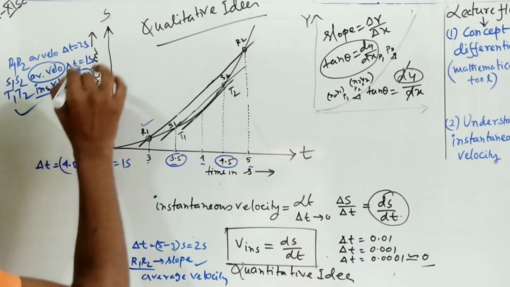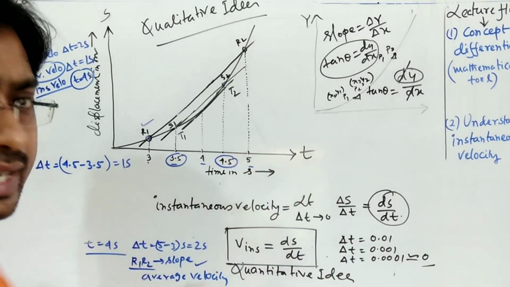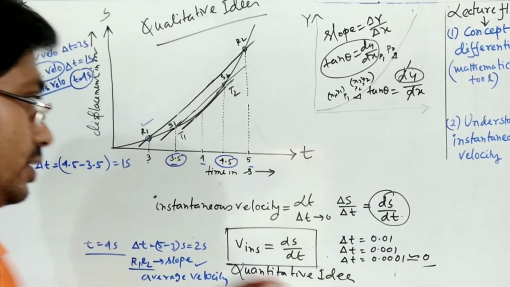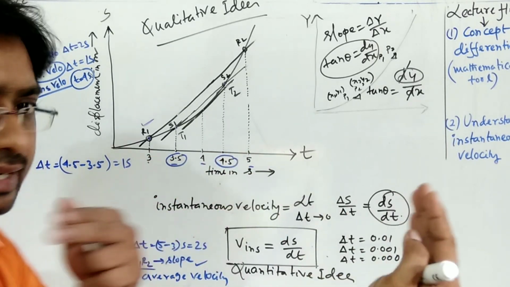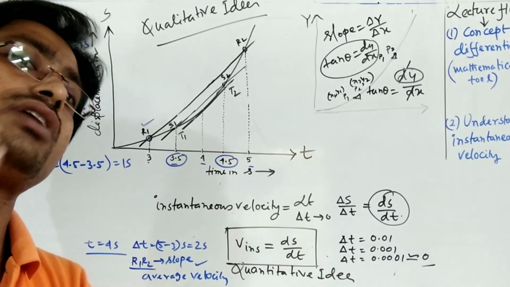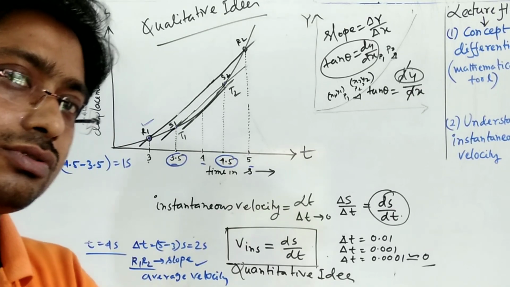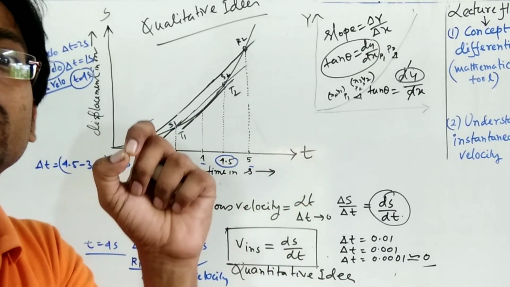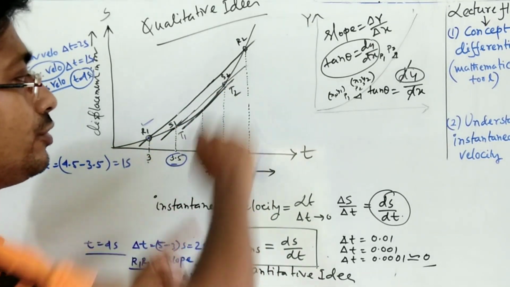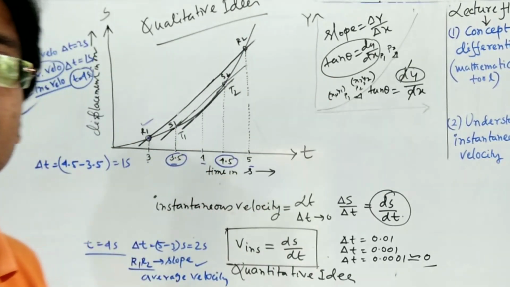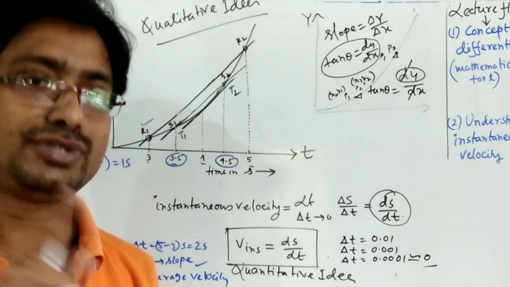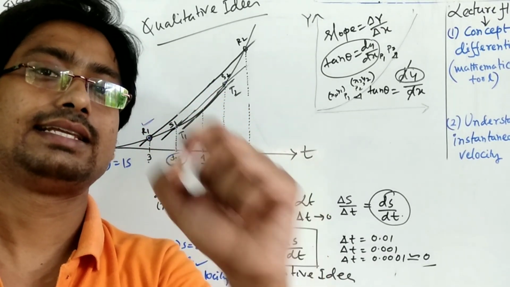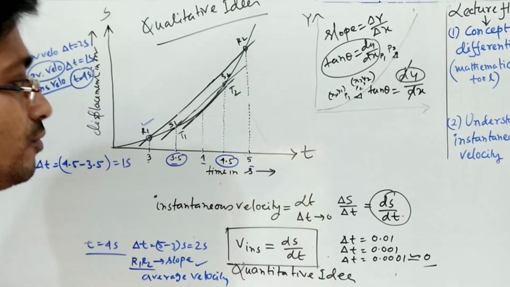Okay, understand? For the 3 to 5 second interval, what we found out is average velocity. For the 3.5 to 4.5 second interval, what we found out is also average velocity. So we are tending to a very small interval at 4 seconds. What we got is T1 T2 is a tangent to that curve. So the slope of T1 T2 will give you the instantaneous velocity. So it is coming from the